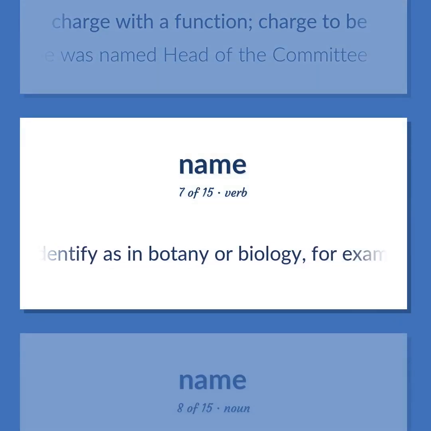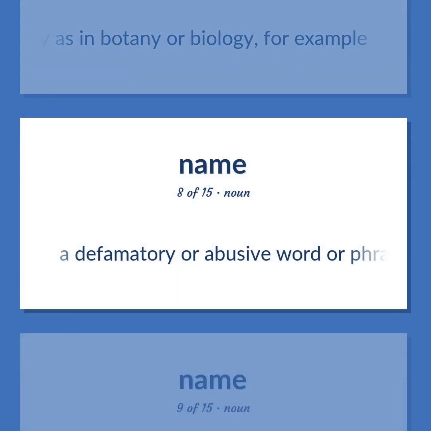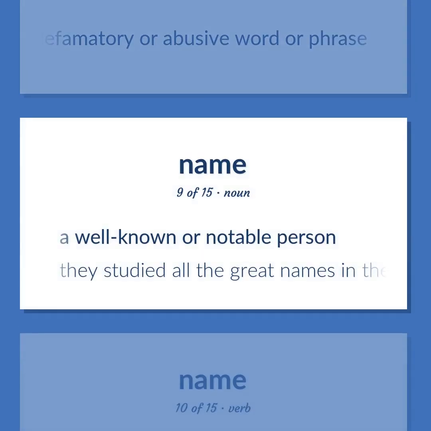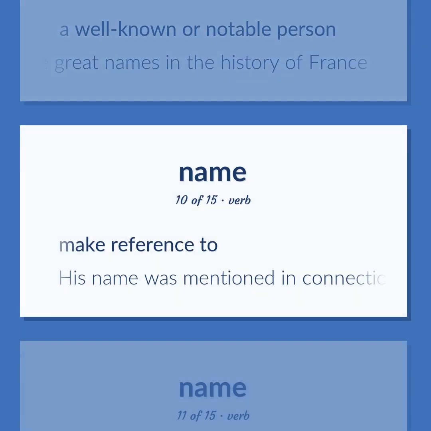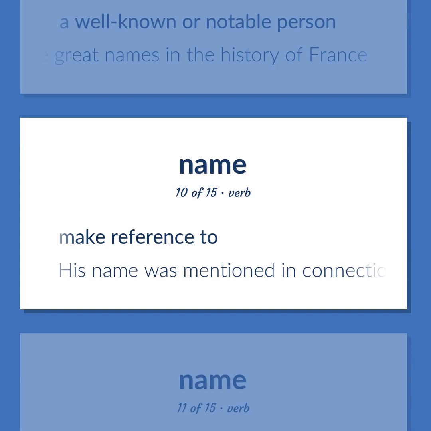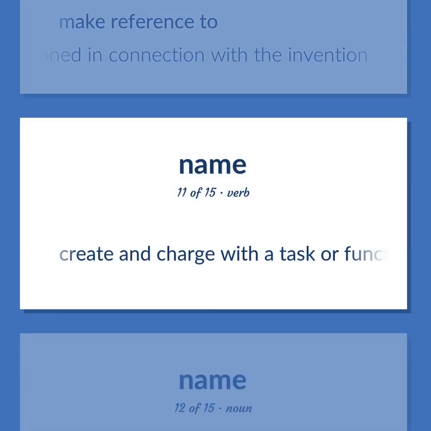Identify, as in botany or biology, for example. A defamatory or abusive word or phrase. A well-known or notable person. They studied all the great names in the history of France. Make reference to. His name was mentioned in connection with the invention. Create in charge with a task or function.